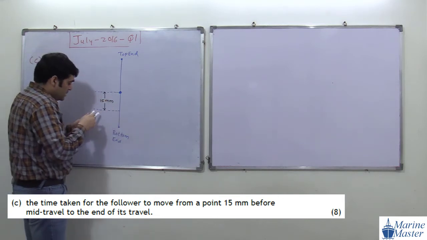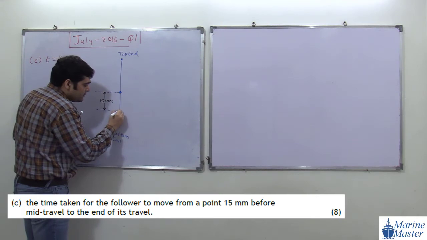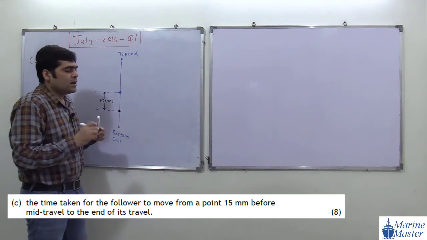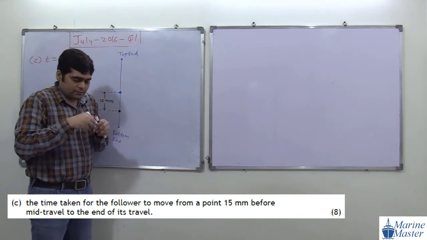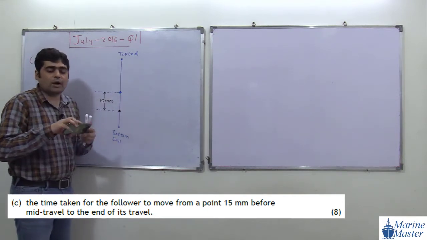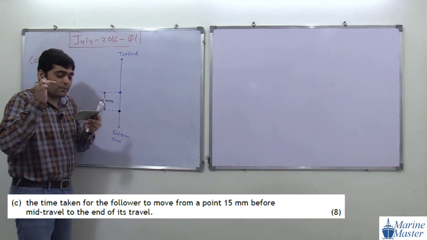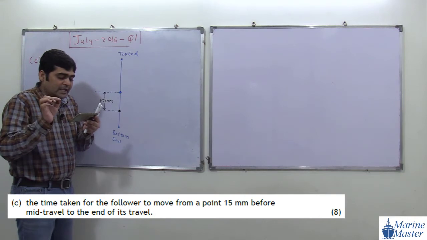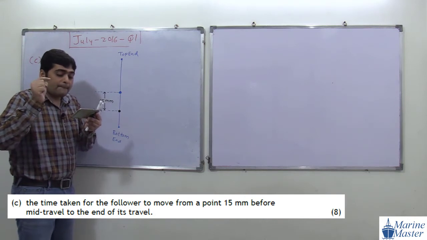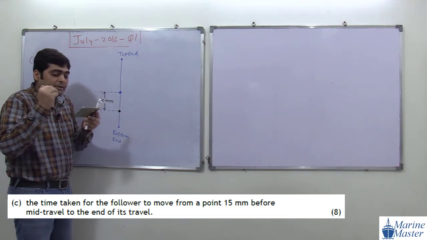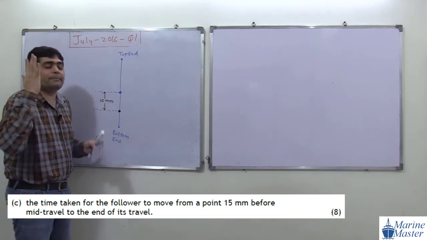So from this point our follower is starting. For what time do we have to calculate? The time taken for the follower to move from a point 15 mm before the mid travel to the end of its travel.